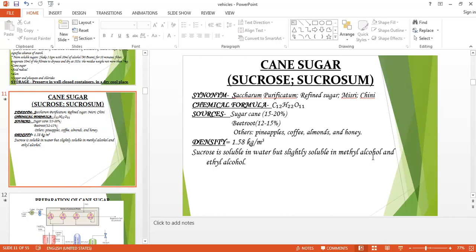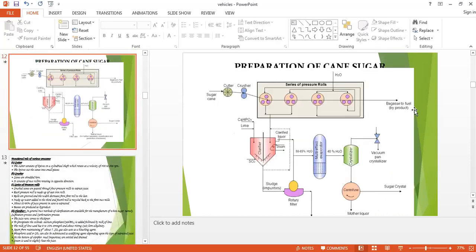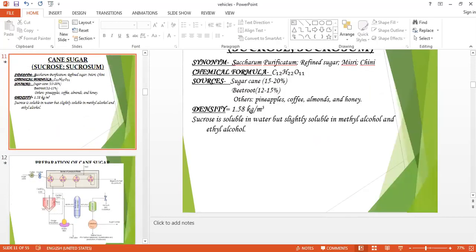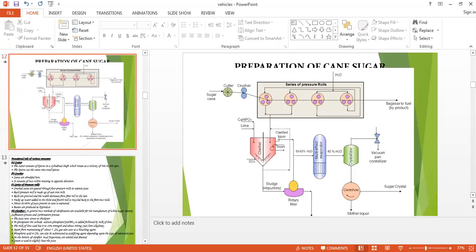And if the sugar cane is not available, then the other sources are also there. But in India, cane sugar is mostly obtained from sugar cane. So here there is a preparation of cane sugar with the help of sugar cane. First, you have to take sugar cane and pass that sugar cane into the machine that is known as a cutter. It will crush the sugar cane.